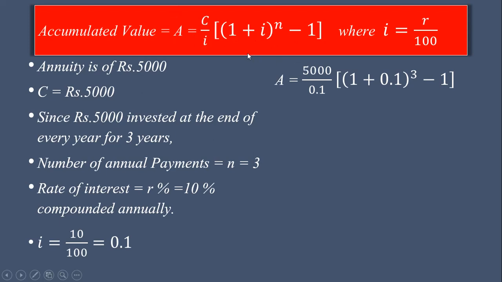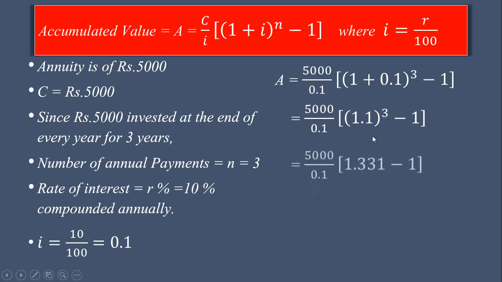C is equal to 5000, I is equal to 0.1, (1 plus I) is 1 plus 0.1, bracket raised to n is equal to 3, minus 1. Now we only have to solve this and we find the value of A. So 5000 upon 0.1, 1 plus 0.1 is 1.1, bracket cube, minus 1. Here 1.1 bracket cube we calculate, it is equal to 1.331, minus 1.